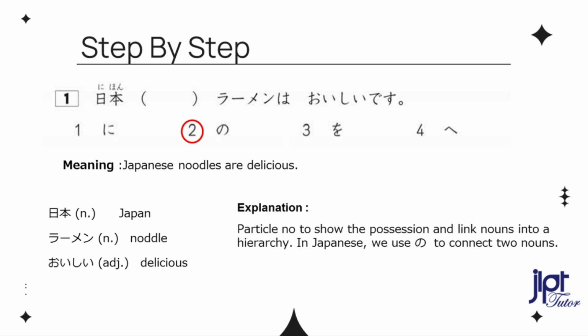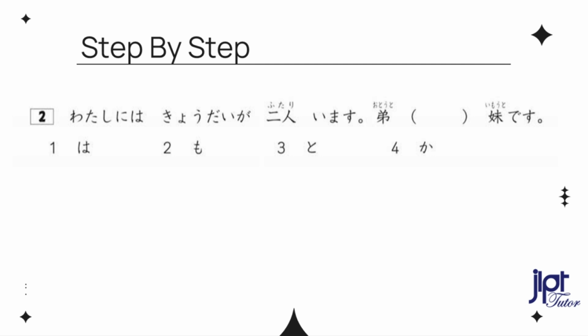We use particle no to show the possession and link nouns into a hierarchy. In Japanese, we use no to connect 2 nouns. If you missed this, check out lesson number 1. Let's go to question number 2.